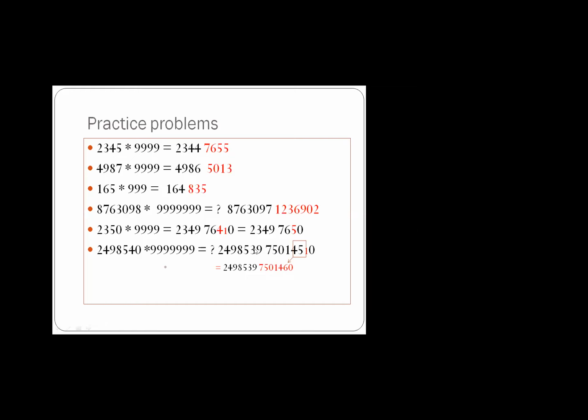9 minus 8, 1. 9 minus 5, 4. 9 minus 4, 5. And 10 minus 0. See, I have subtracted from 10. So 10 minus 0 is 10. And now it is a carry. So this will be added with the next digit. So 5 and 1 are added together. So it will be 6. Is that clear? Okay, thank you, ma'am.